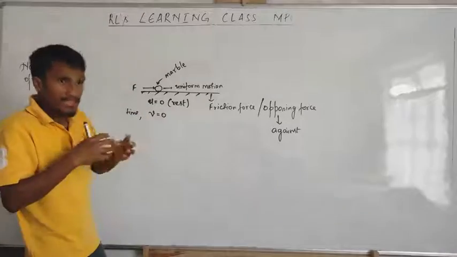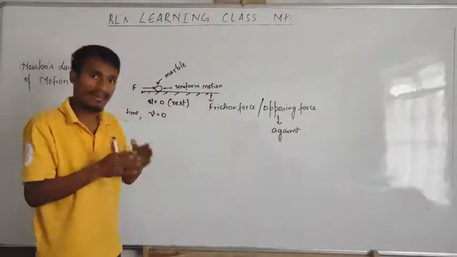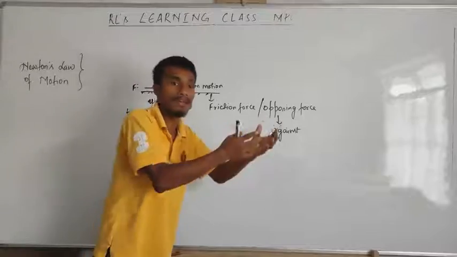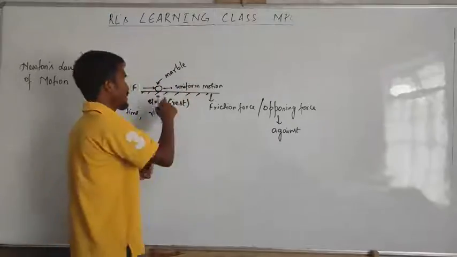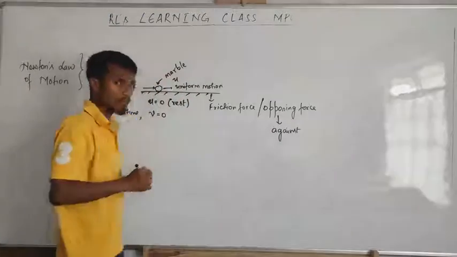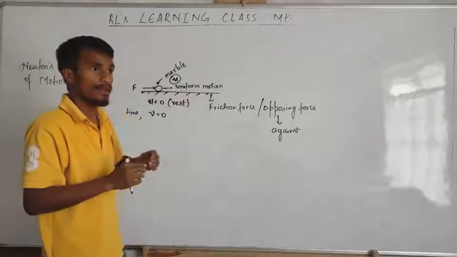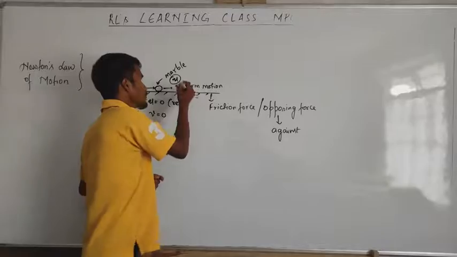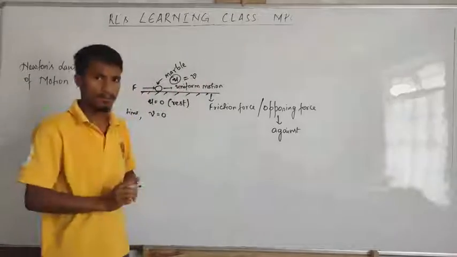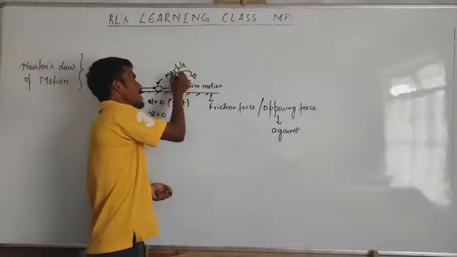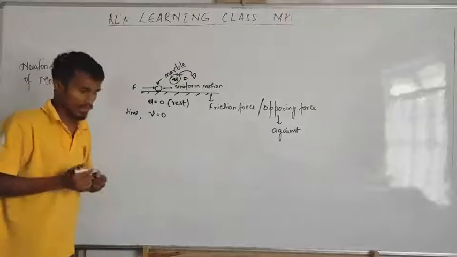When the object is moved with uniform motion, it will keep on moving with the same motion. Meaning if initially it moved with initial velocity u, then after some time it also moves with velocity v. The final velocity will be the same as the initial velocity.